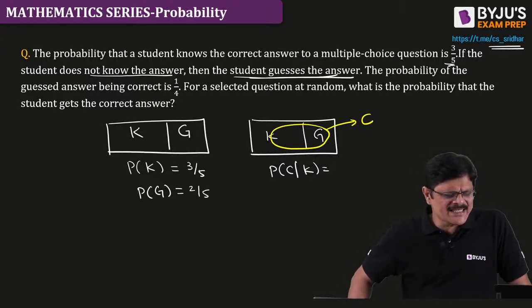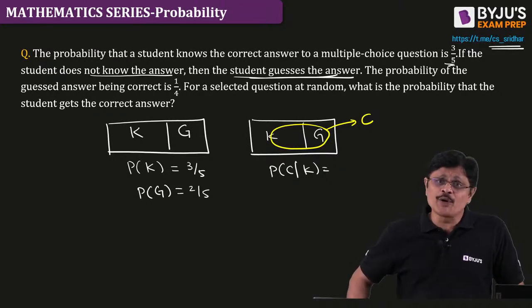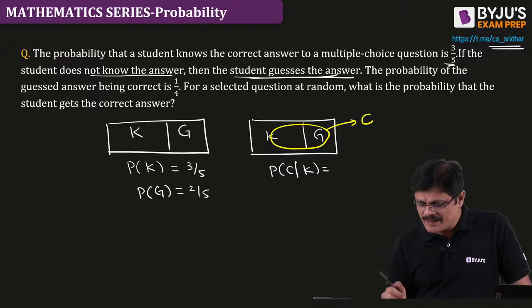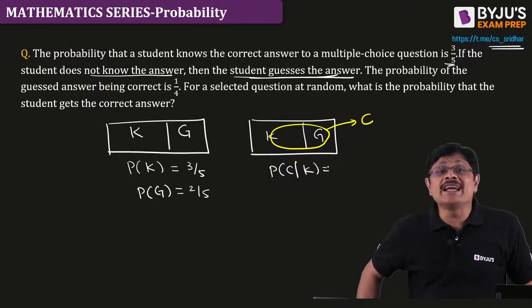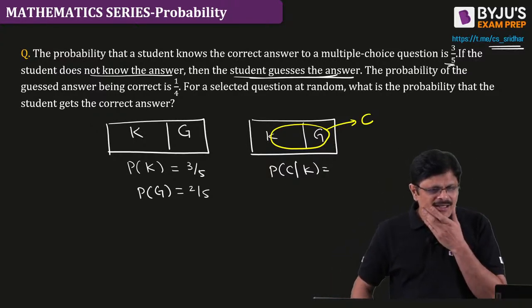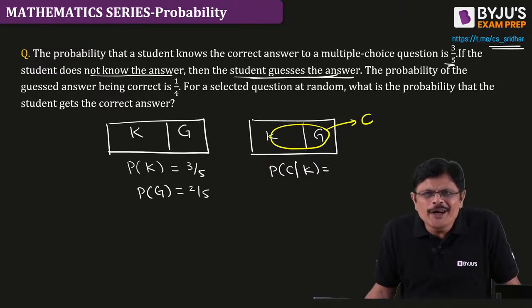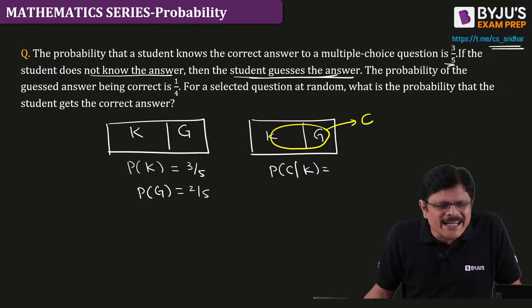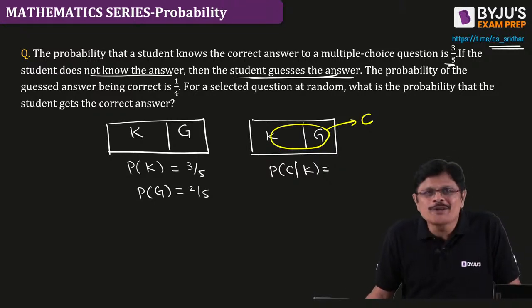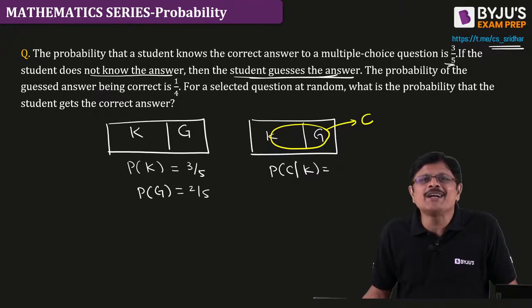See, don't write the answer, sir. Please hear carefully. It's not about the answer. The answers we can do, they are all Lilliputians. But if you don't understand, even a Lilliput problem will trouble you a lot. Remember, what is the probability that he gets the correct answer when he knows it? If you know something, what is the probability that you get the correct answer?